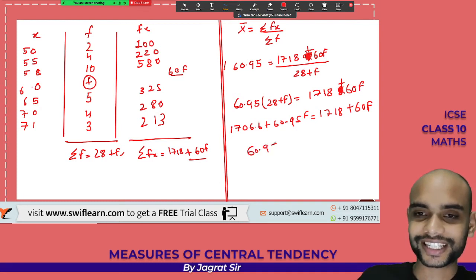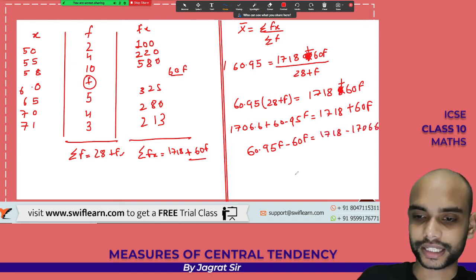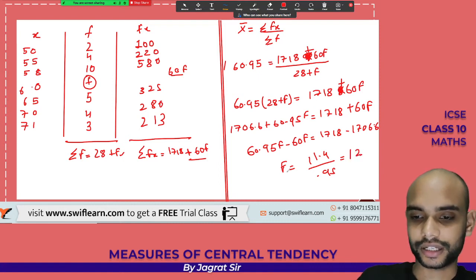So 60.95f minus 60f gives you 1718 minus 1706.6, and so you will have your answer. f is equal to 11.4 divided by 0.95, so 12 is your answer. So f is equal to 12.